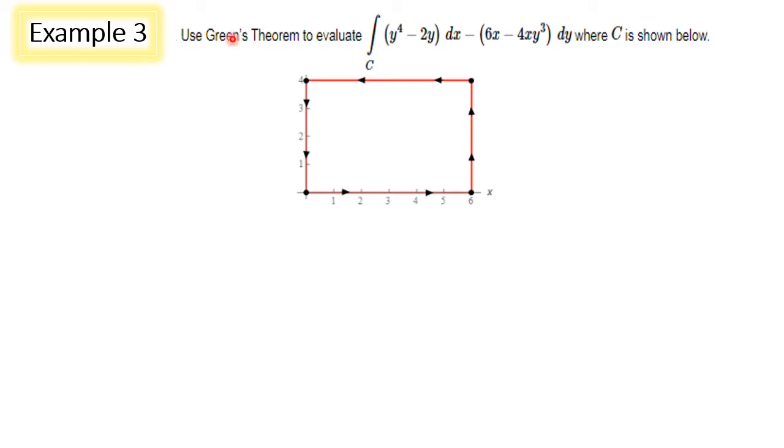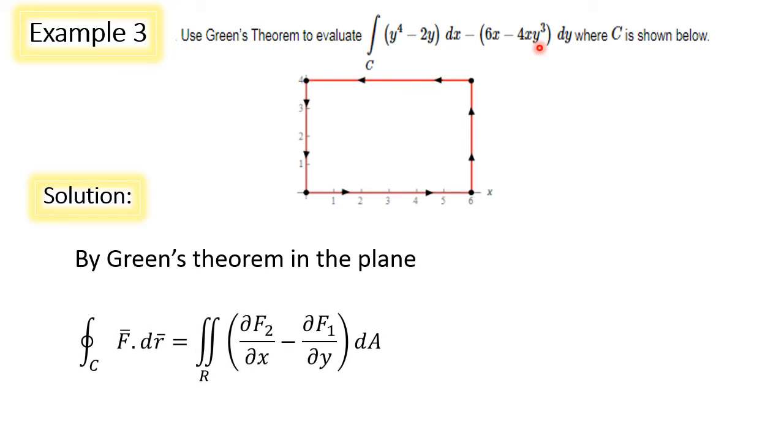In example 3, the curve C is the rectangular path. It is having 4 sides, so 4 smooth curves are connected end to end to make a closed curve as a rectangular curve. Here f1 is y power 4 minus 2y, f2 is minus 6x minus 4x y cube. By Green's theorem in plane, integral over C f dot dr bar is double integral over R dou f2 by dou x minus dou f1 by dou y dA.